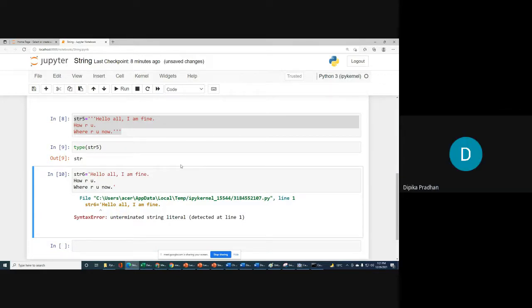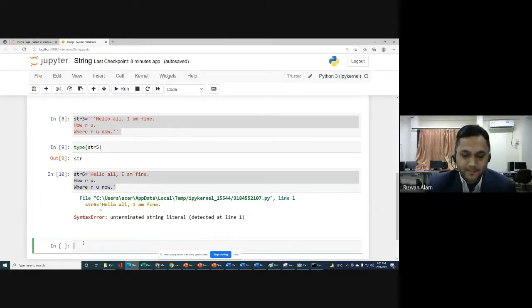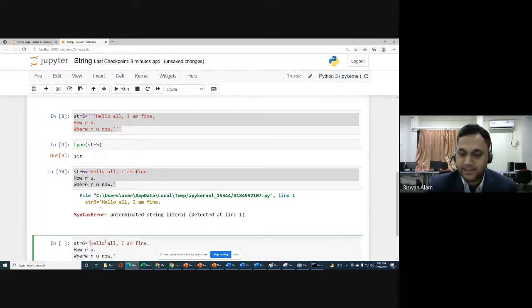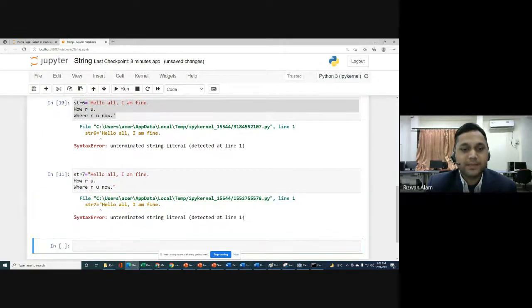Double quotes, it's taking two sentences, sir. Okay, let me try that thing. If we are going to create a string with double quote, but that string is multiple line, then what can we do? So this is a multiple line string. We started with double quote and end with double quote, but this is a multiple line string, that is the point. So we can write it like str7, and you will get a syntax error.